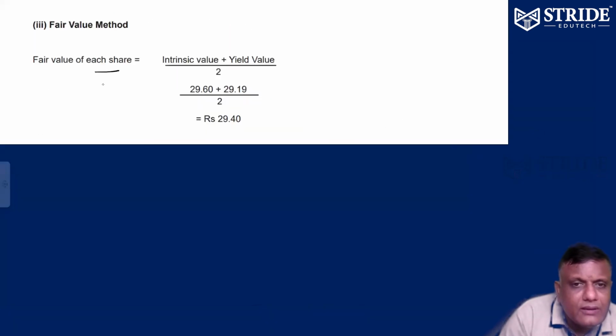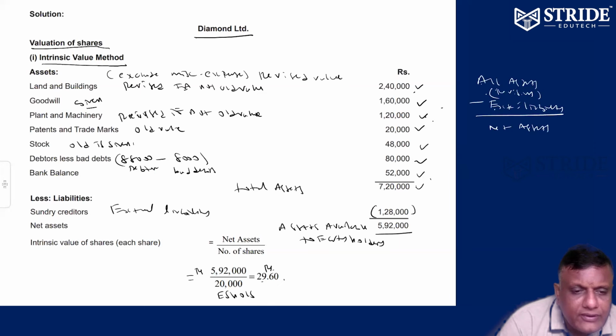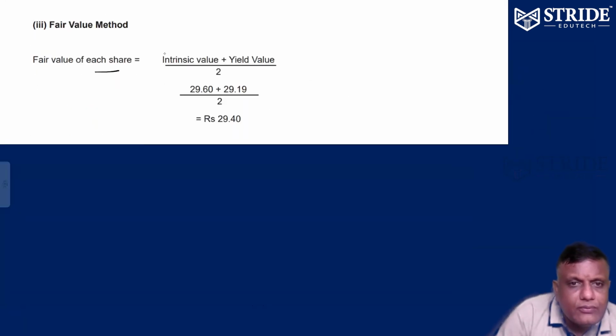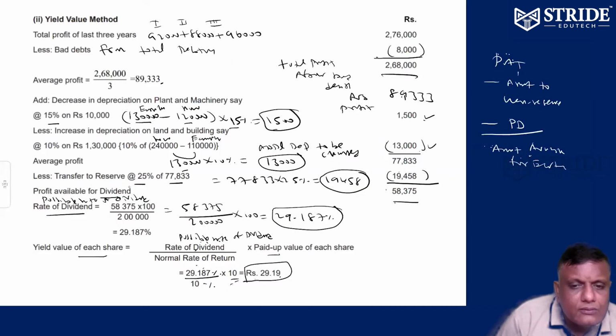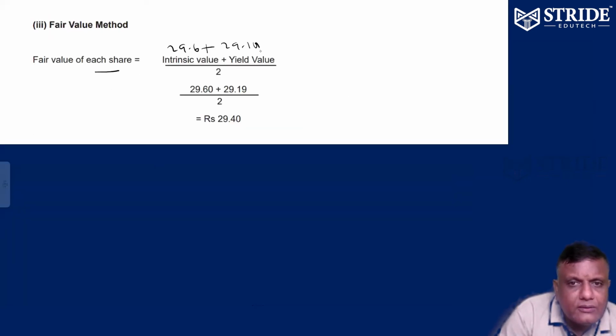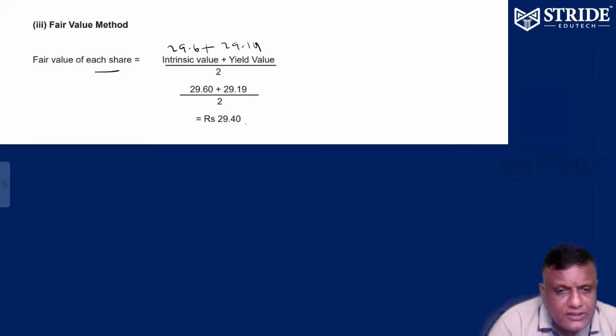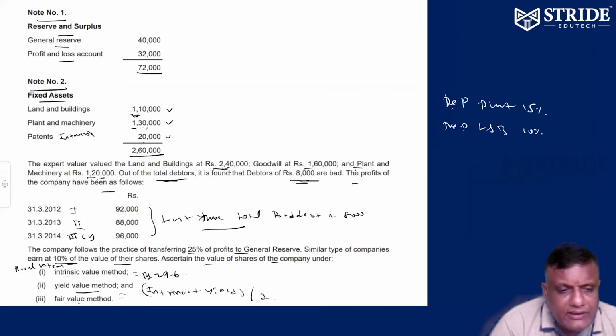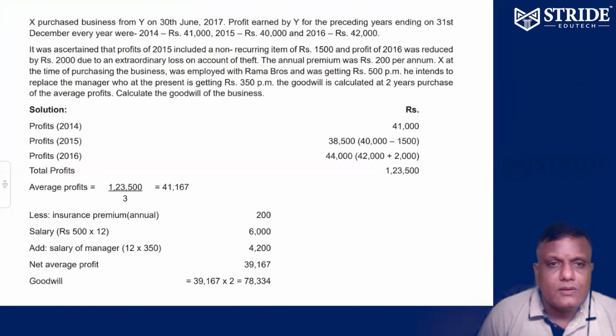Can you take the average? Fair value, intrinsic value method. Intrinsic value 28.6. Yield value 28.19. Take the average, 28.6 by 2. That is going to be fair value. So they're asking you three things: intrinsic value, yield value, fair value. This is also an examination question, they have asked the same question.